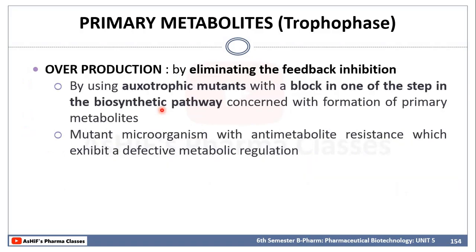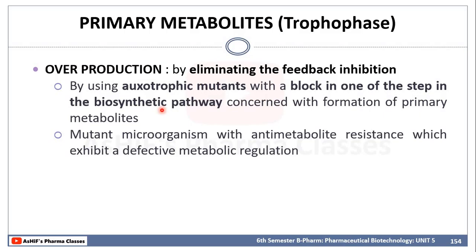Now, how can we overproduce these primary metabolites? Basically by eliminating feedback inhibition. By using auxotrophic mutants with a block in one of the steps in the biosynthetic pathway concerned with the formation of primary metabolites, or by using some other mutant microorganism, or by increasing the essential nutrients, we can increase primary metabolites. A mutant microorganism with anti-metabolite resistance, which exhibits defective metabolic regulation, can also be used to increase the overproduction of primary metabolites.